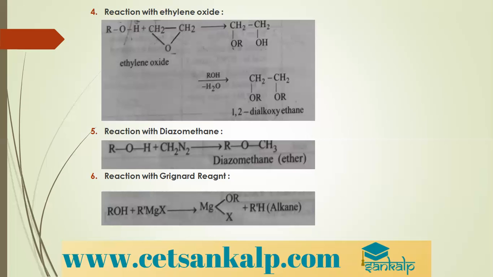Reaction of Grignard's reagent: a very typical and very important reaction. We have seen preparation of alcohols from Grignard's reagents. One is with oxygen followed by hydrolysis. Another is with carbonyl compounds. When Grignard's reagent is treated with formaldehyde, we get primary alcohol. With any other aldehyde, you get secondary alcohol. With ketone, you get tertiary alcohol. Here the question is, how do alcohols react with Grignard's reagent? When alcohols are treated with Grignard's reagent, it forms alkanes.